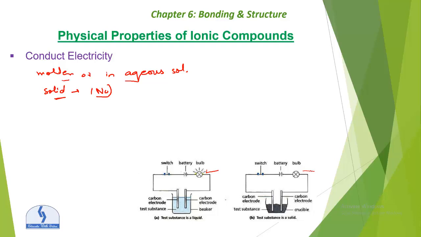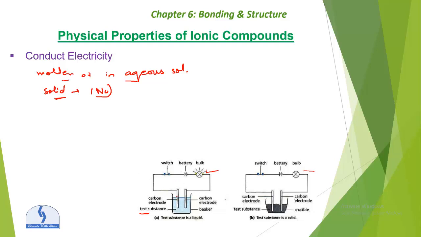Okay. If we take the example of sodium chloride, imagine the test substance is sodium chloride solution, so the light bulb lights up. When it is solid sodium chloride, the light does not light up. These are the carbon electrodes, a pair of electrodes placed in the beaker. Basically, this process is called electrolysis.